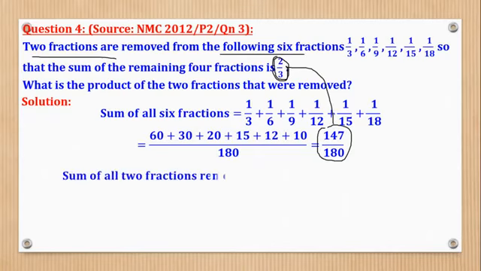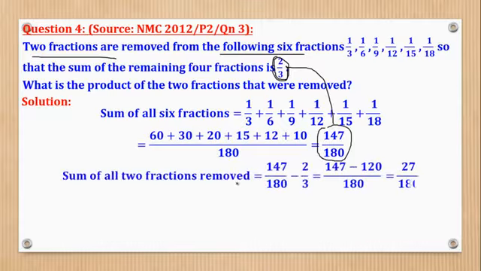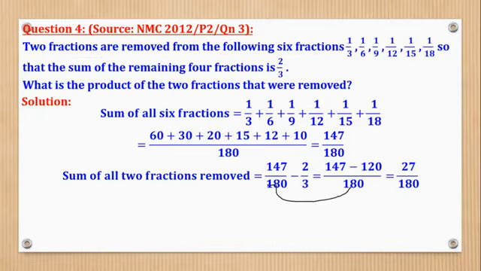So I'll say that the sum of the 2 fractions which were removed will be got by subtracting this from this, which is here. Get the LCM and then simplify. So 180 divided by this is 1 times this is 147. 180 divided by this is 60 times this is 120. So subtract, and you come up with 27.